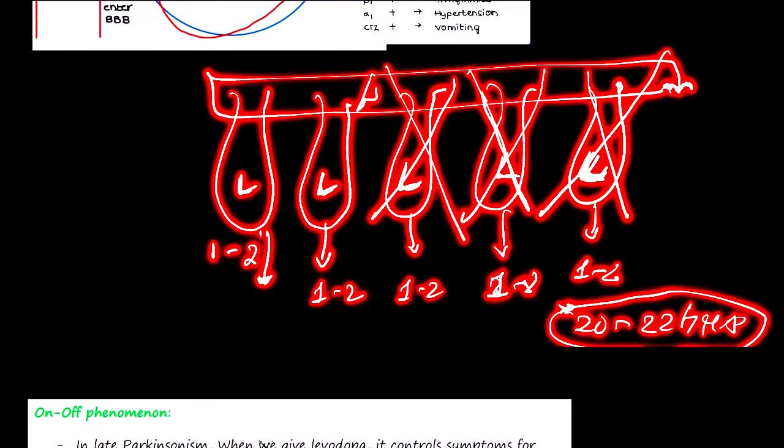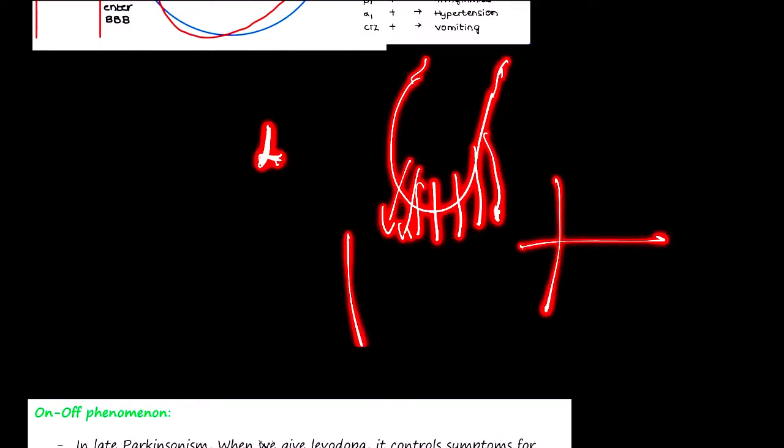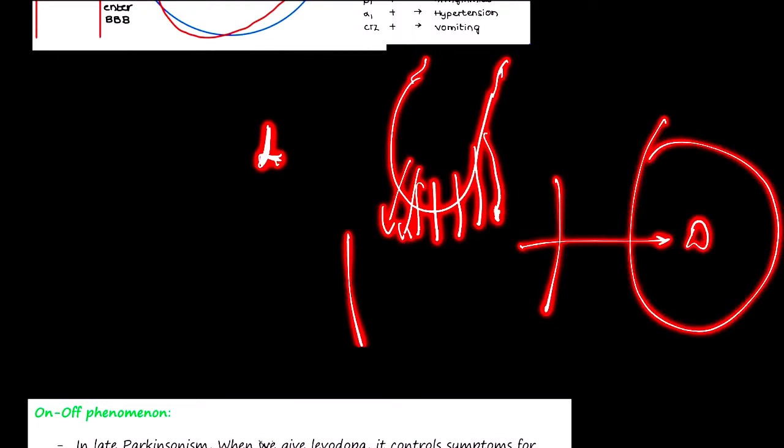As they wear off, the levodopa that we give will not be stored in sufficient vesicles, so it will be directly released into our peripheral circulation. As a large amount of levodopa is released, there will be a large amount of dopamine inside our brain, which can cause psychosis.